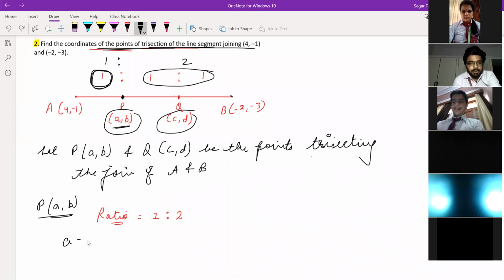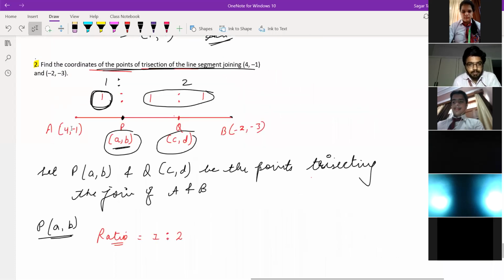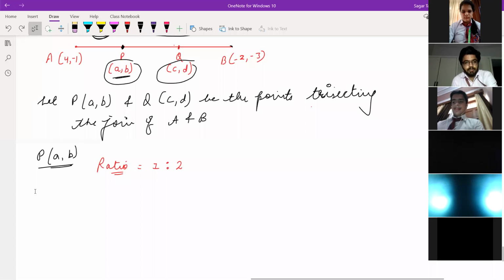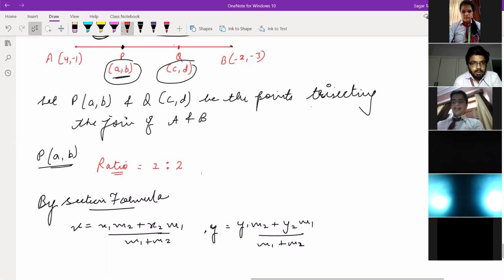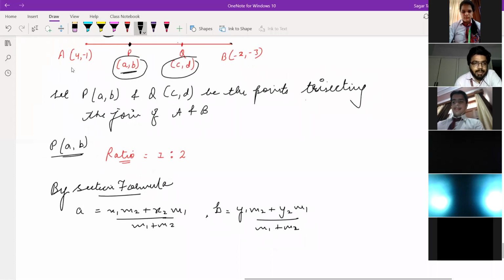So how to calculate now? By using the section formula. Here we are not calculating the value of x and y, we are calculating the value of a and b. So we'll write here a and here b. The formula is just the same, because these are considered as x1, y1, and this is considered as x2, y2.